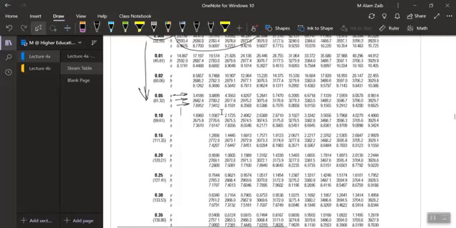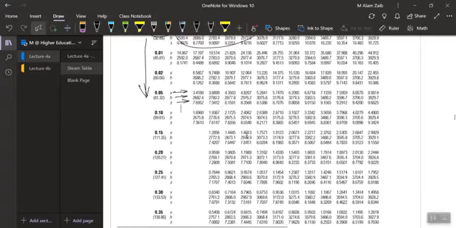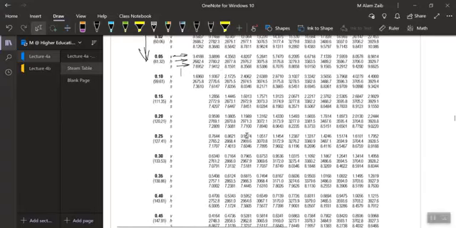How do we read it? Just find the pressure, which is equal to 0.3 megapascal. If you remember, 133.53 is our saturation temperature. Now look at the other bit.